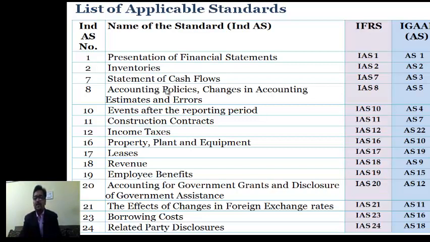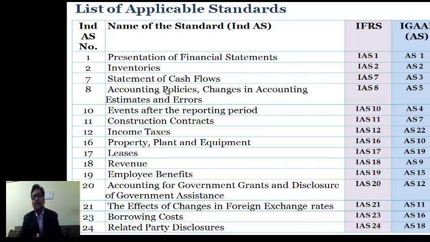Ind AS 12, along the same lines as IAS 12, is on income taxes, and we have AS 22 on income taxes. After Ind AS 12, there is no 13, 14, 15 because there is no IAS 13, 14, 15. After IAS 12, there is directly IAS 16. So maintaining the same sequence of IAS 16, we have Ind AS 16, which talks about property, plant and equipment, and the comparable standard in our existing regime is accounting standard 10.